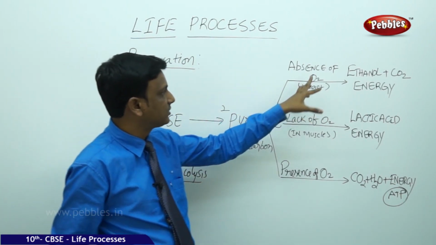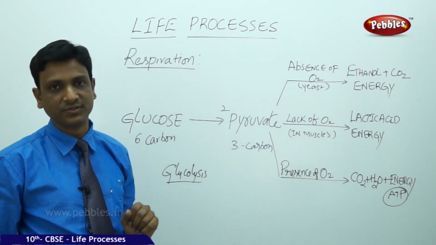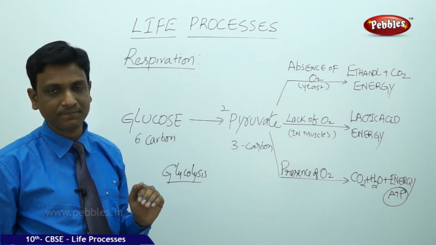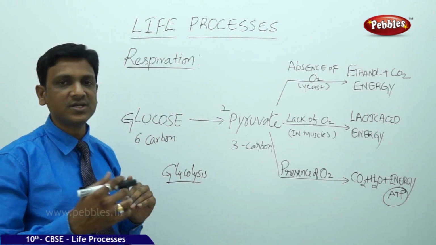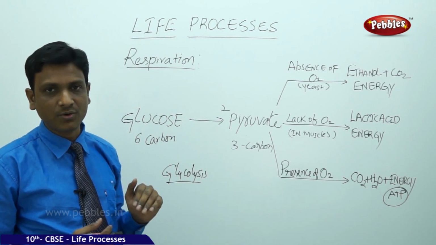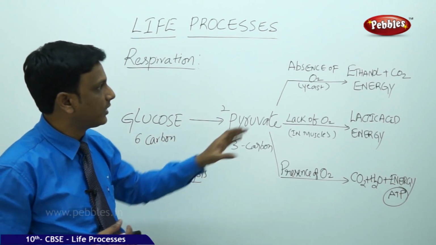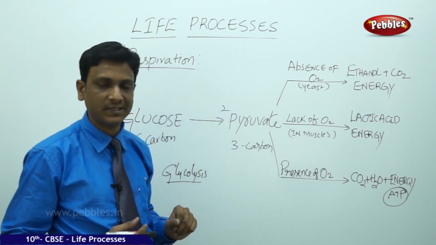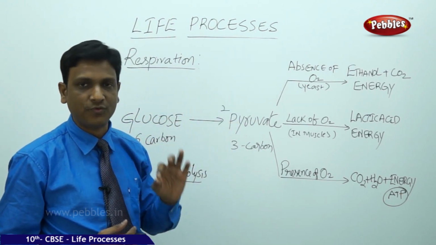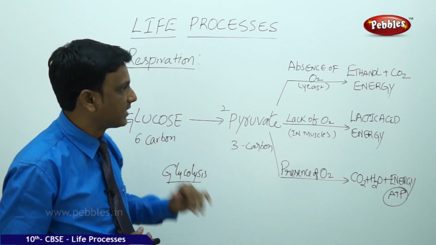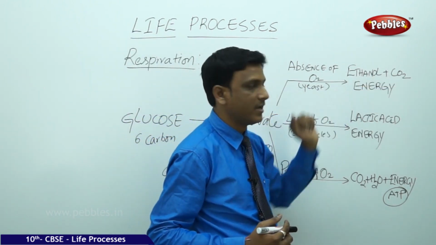But here in case of yeast, there is no oxygen, absence of oxygen. In these cases, what happens? The respiration continues, which is called fermentation. Here we are calling this process fermentation, which happens in absence of oxygen. What happens is that ethanol and carbon dioxide are released.